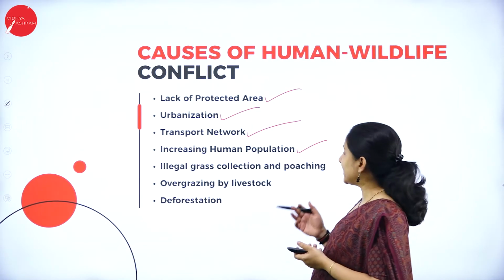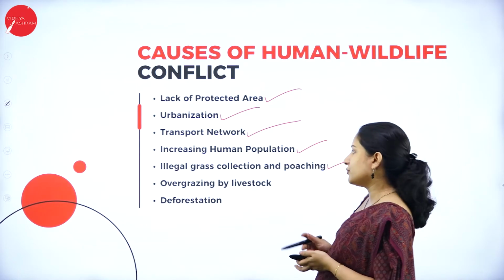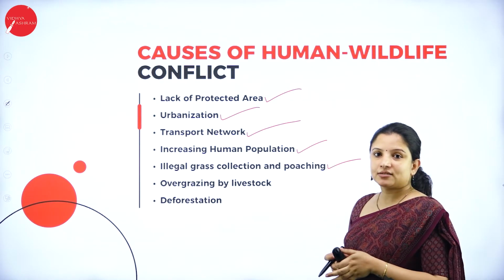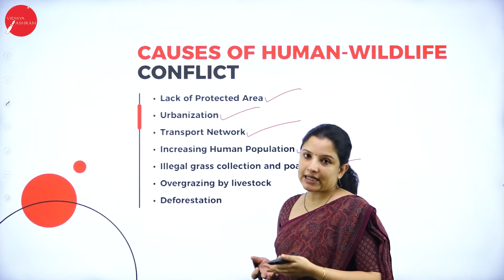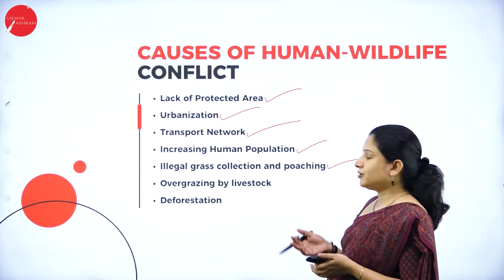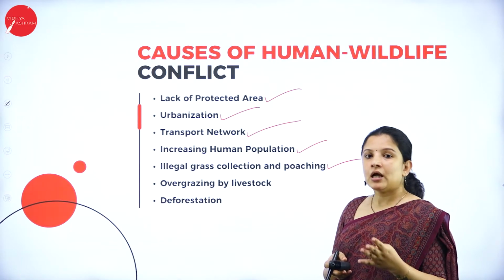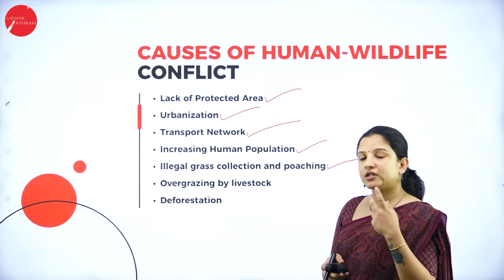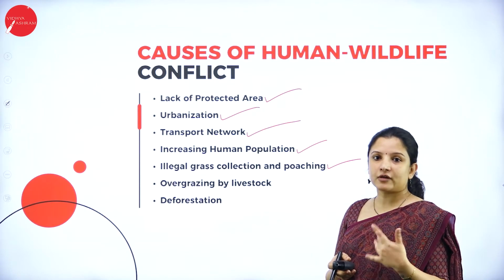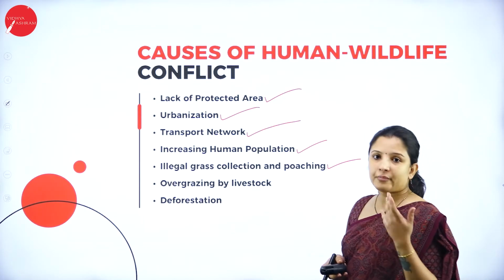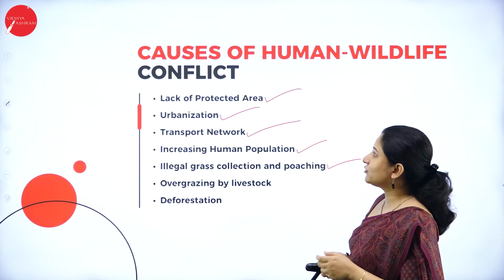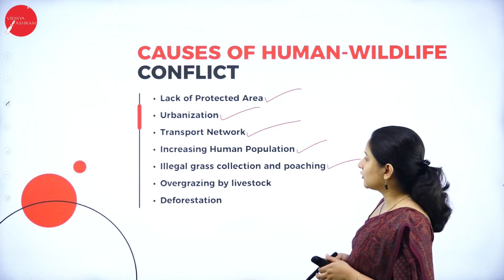Next is illegal grass collection and poaching. Illegal grass collection is done in order to feed livestock, and animals are poached for recreational purposes, to make artifacts out of the tusks or horns obtained from the animals, and also for medicinal purposes. All this has also led to human-wildlife conflict.